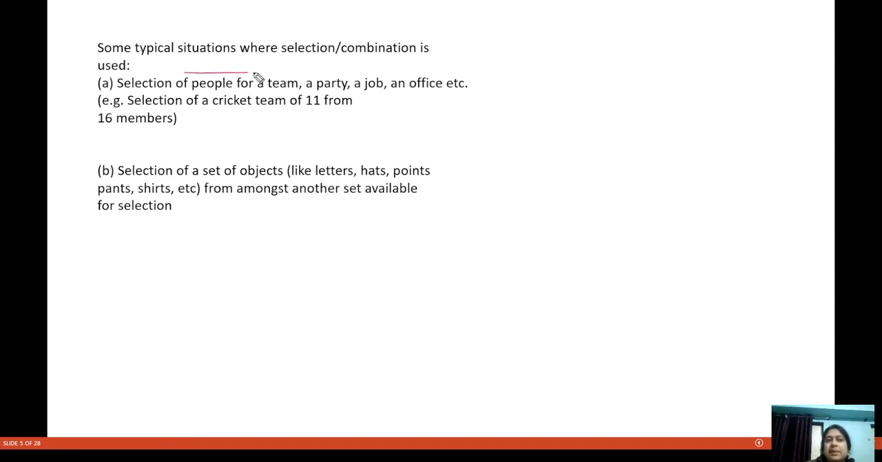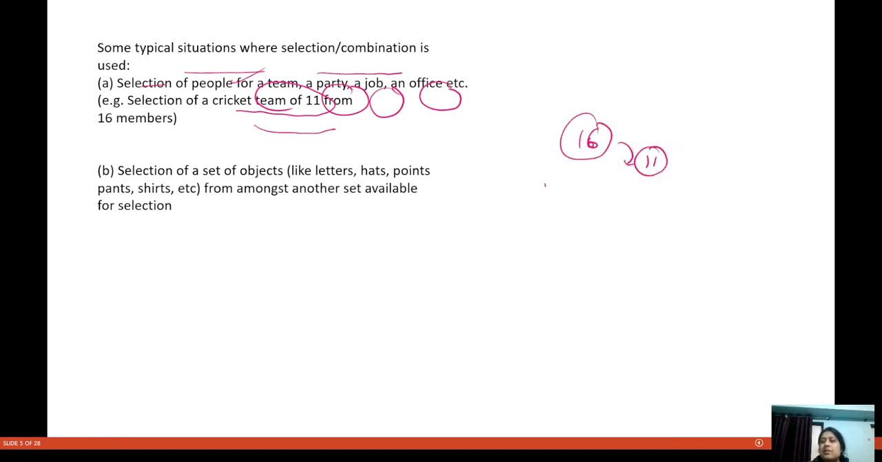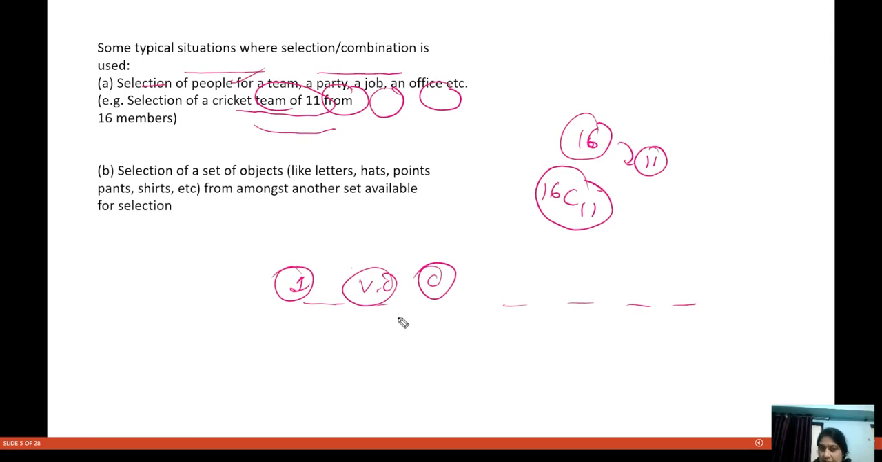Now look at this. Some typical situations in which selection or combinations are used. Selection of people for a team, a party, a job, an office. For example, if there are 16 members and we have to select 11 members out of them for a cricket team, so how will you select? In 16C11 ways. But if you have to arrange people, that someone will come first, someone will be the vice captain, someone will be the captain, then in that case you will use permutations.